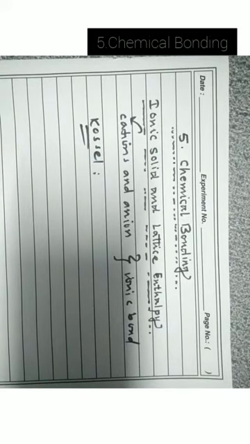The Kossel approach helps us to understand the bonding between the ions of different elements.